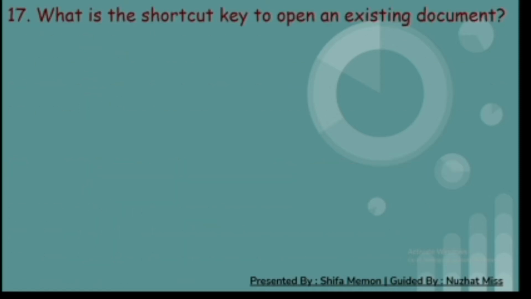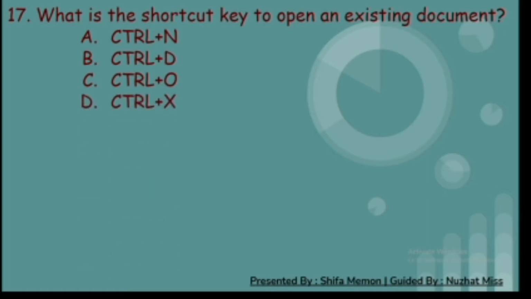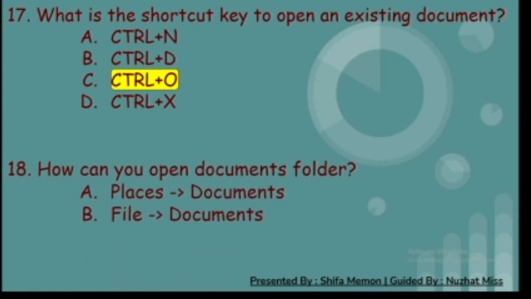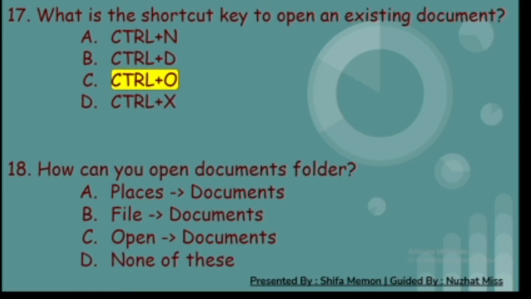Seventeenth, what is the shortcut key to open an existing document? A. Ctrl plus N, B. Ctrl plus D, C. Ctrl plus O, and D. Ctrl plus X. And the correct answer is C, Ctrl plus O. Eighteenth, how can you open the documents folder? A. Places in documents, B. File in documents, C. Open in documents, and D. None of these. And the correct answer is A, places in documents.